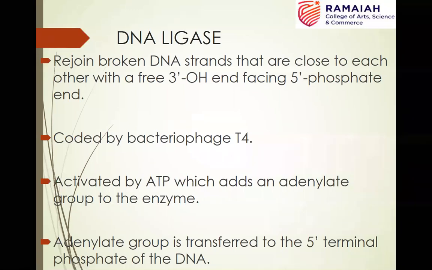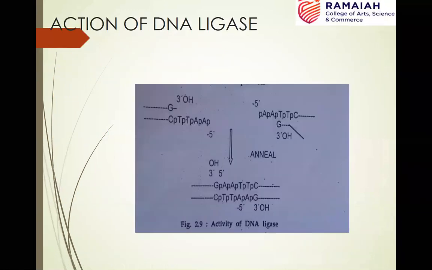E. coli DNA ligase requires the adenylating agent NAD, whereas T4 DNA ligase requires ATP for its activity. The adenylating agent activates the phosphate group so that it will become ready for attack by the 3' hydroxyl group.